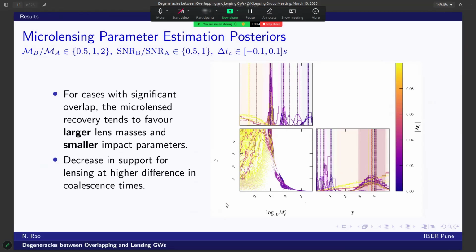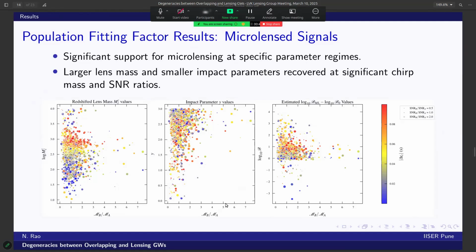This result is very critical because it indicates that if we do not adequately account for strongly overlapped signals, we may risk misinterpreting them as microlensed evidence. So, at the population level, further, the microlens fitting factor results support our individual case findings. When the overlap is very strong, microlens templates yield high fitting factors, and we see striking differences in the SNRs and chirp masses, which can give higher support for microlensing.